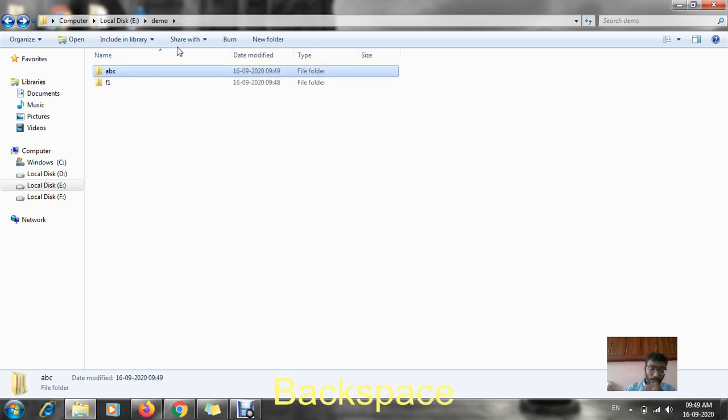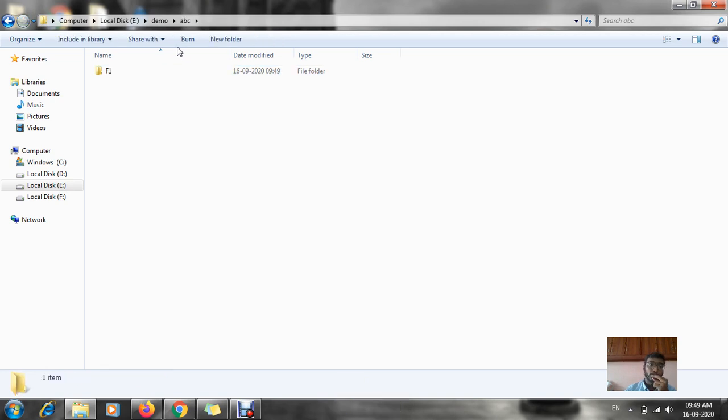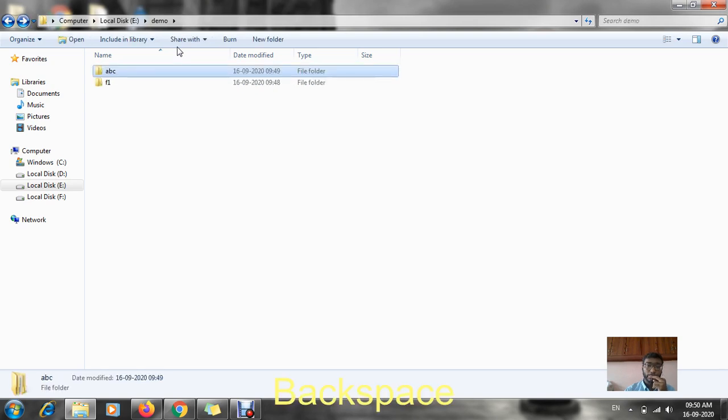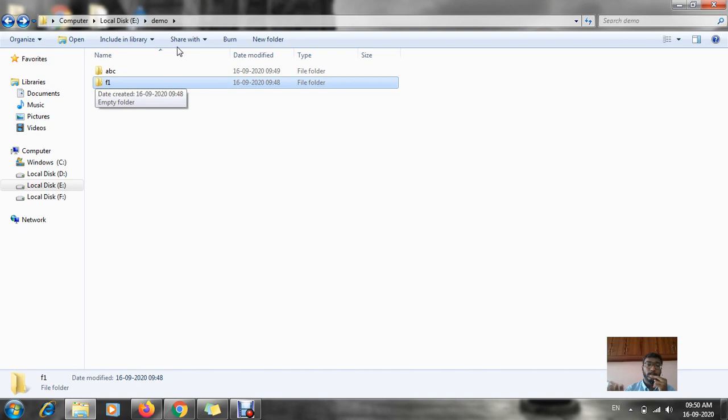So over here I have f1, and in ABC also I have f1. There is no issue, because both folders are in different directories. This capital F1 is in ABC, whereas this small f1 is in the demo folder, outside this particular ABC. So there is no issue. This is known as your file directory.